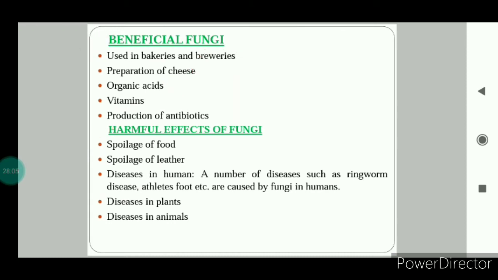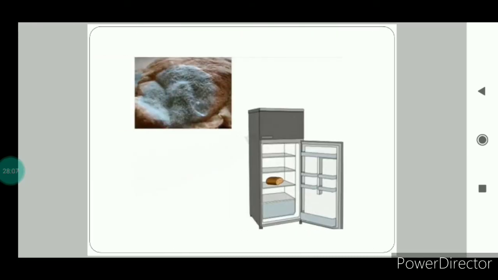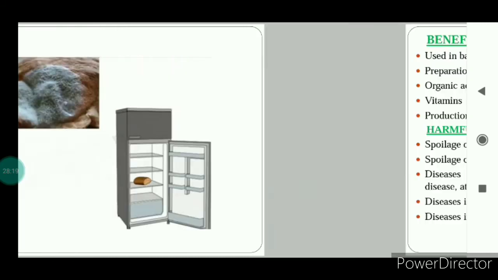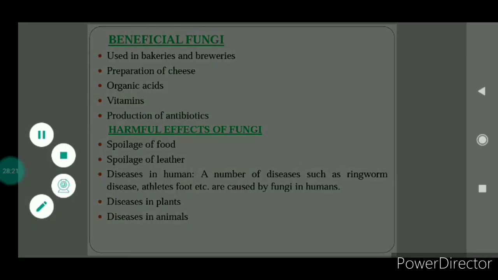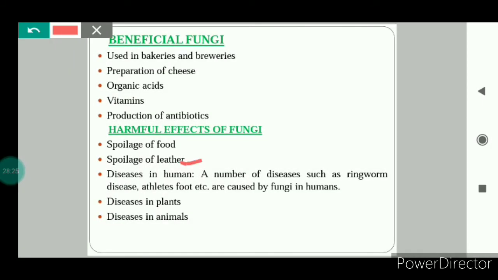As I just showed you in this picture, whenever fungi get warm and moist conditions, the favorable conditions for their growth, they start growing on the food items and spoil them. And fungi can spoil leather products also. As I told you, fungi will spoil food items or leather products whenever they get the favorable conditions for their growth.